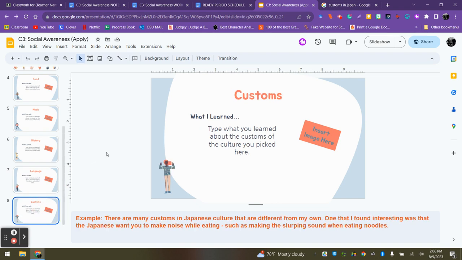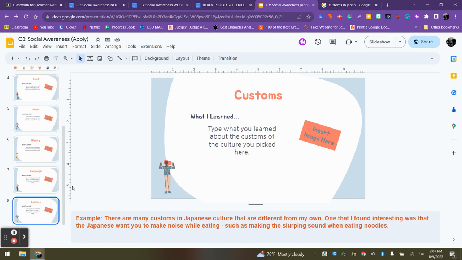Customs. I simply Googled customs in Japan and found out all kinds of them. Here's my example. There are many customs in Japanese culture that are different from my own. One that I found interesting was that the Japanese want you to make noise while eating, such as making the slurping sound when eating noodles. And then I would go out and probably find a picture of someone eating noodles right here. I could even find a GIF if I desire.